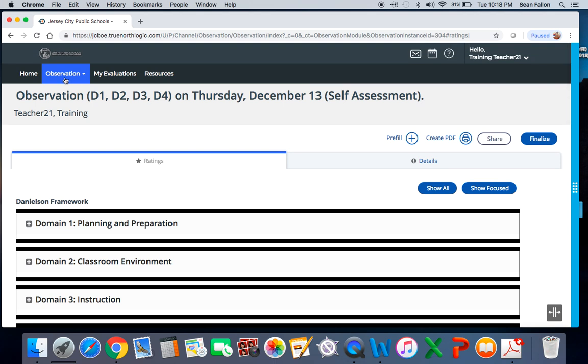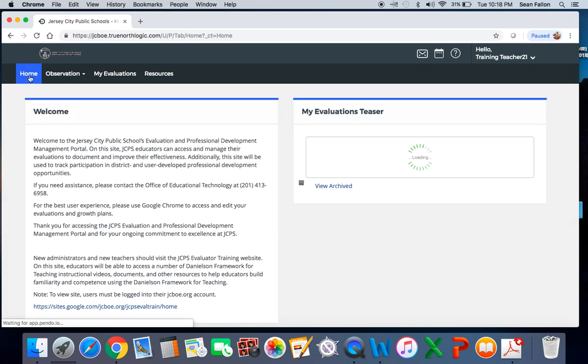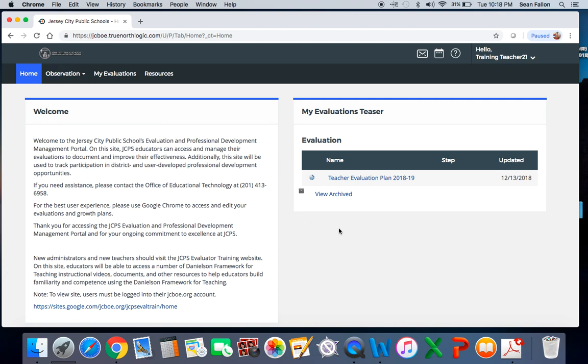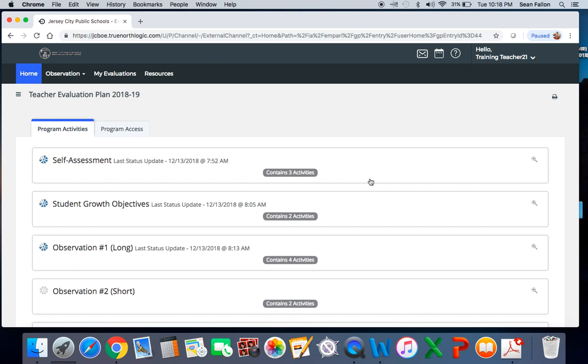But before I do that, I'm going to go back home, and I'm going to click on this practice evaluation. I'm not going to go through all the domains inside of here because I'm going to show it to you by using an actual evaluation plan that they created for the training. This is what your personal evaluation login page is going to look like.